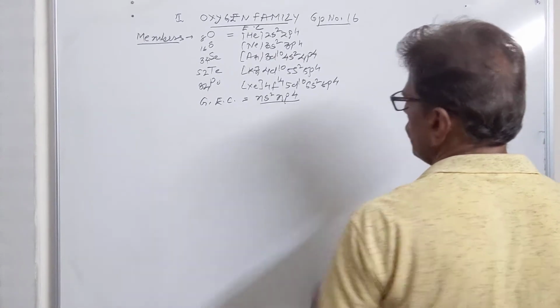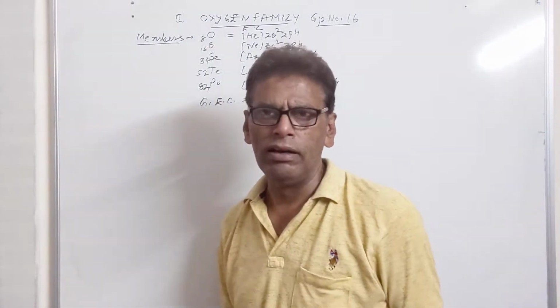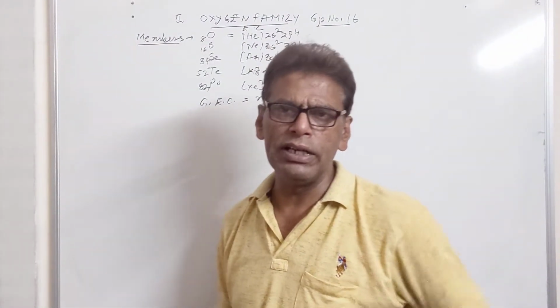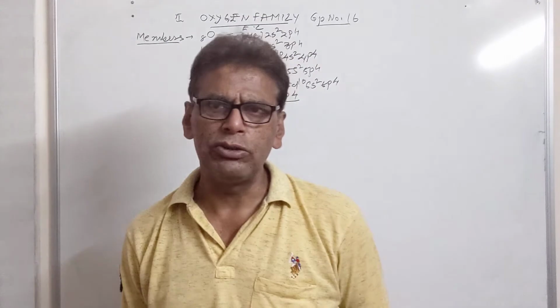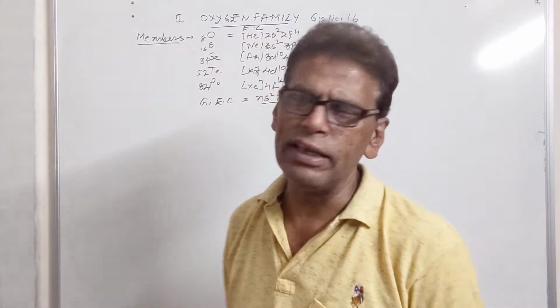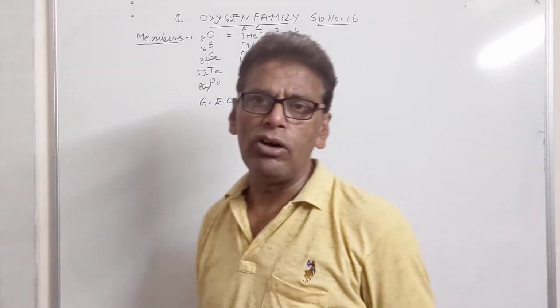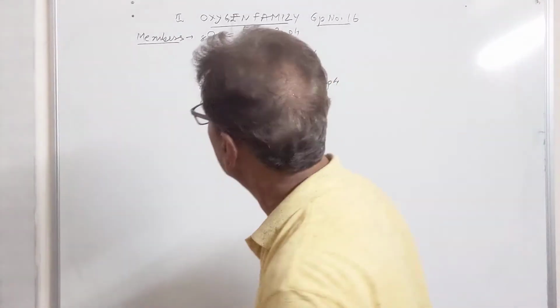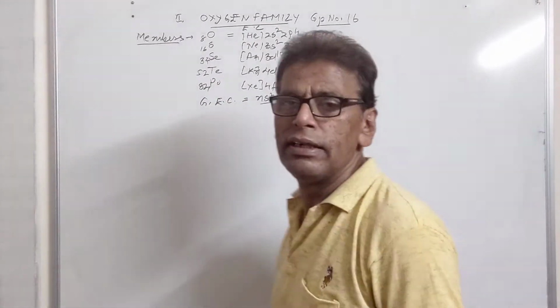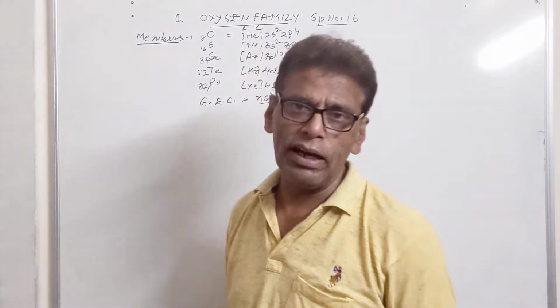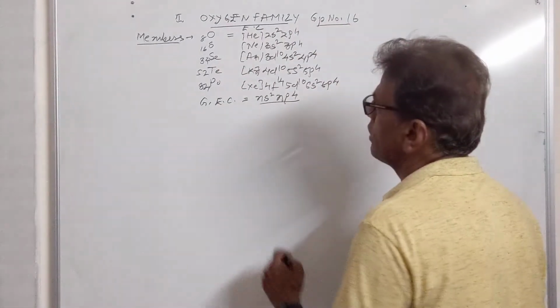They have deficiency of 2 electrons in the valence shell. That's why the upper members oxygen and sulfur show the -2 state since they are non-metallic in nature. While other elements tend to share electrons and show positive oxidation state due to their less electronegative character and more electropositive character.